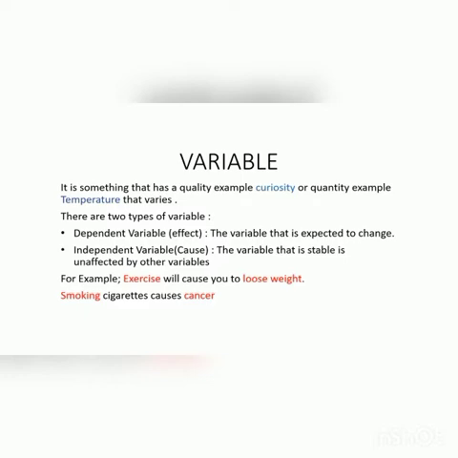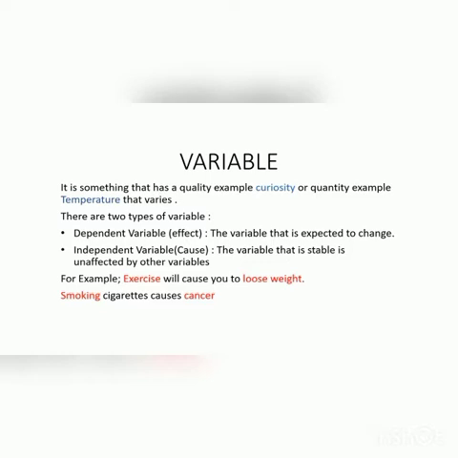Variable. It is something that has a quality, for example curiosity, or quantity, for example temperature, that varies. By varies, it means that it changes, it is not fixed. So variables are created by developing the construct into a measurable form so we can measure.